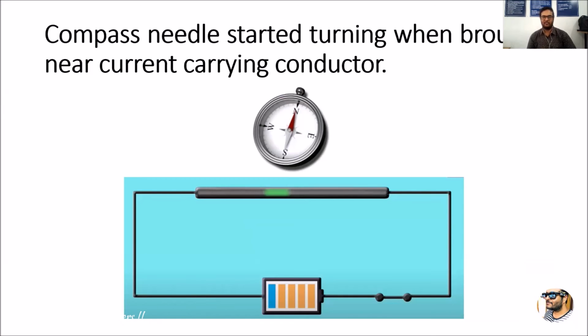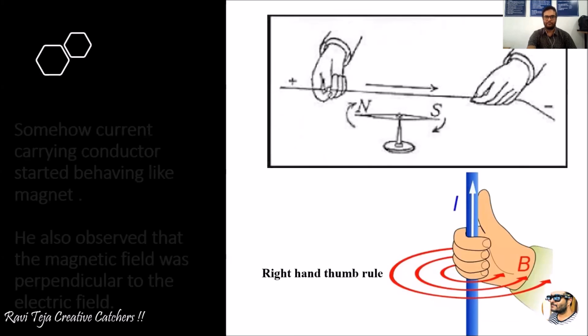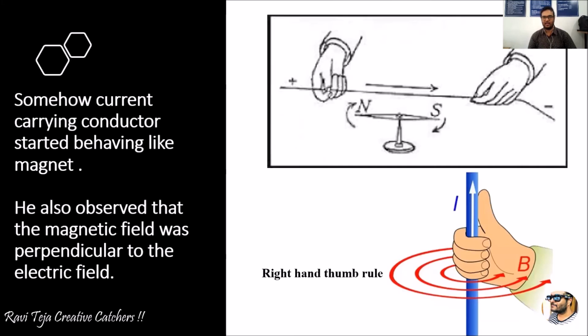That means whenever a current is passing through a current carrying conductor, it acts as a magnet which exhibits magnetic properties, through which the compass was deflected, and through which we come to know that wherever there exists an electric field, there exists a magnetic field. And coming to the orientations of both the electric field and magnetic field, you need to remember the right hand thumb rule.